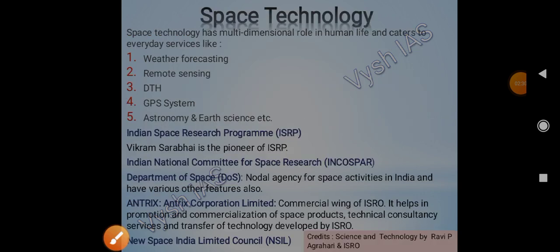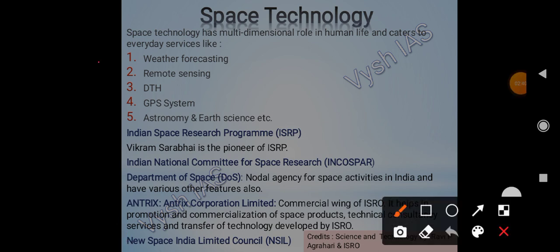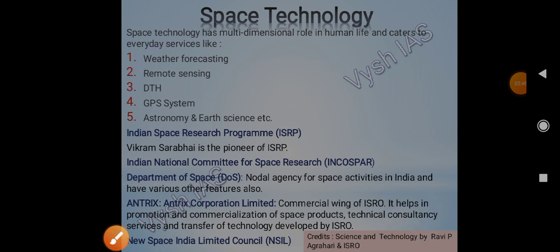So, we'll start with space technology. Space technology has a multi-dimensional role in human life. It caters to everyday services, for example, weather forecasting, remote sensing, DTH, GPS system, and then astronomy and earth sciences, etc.